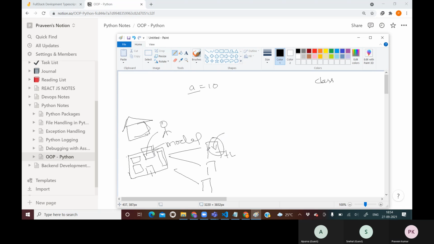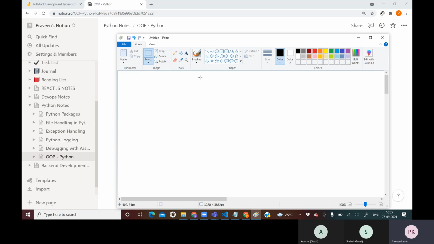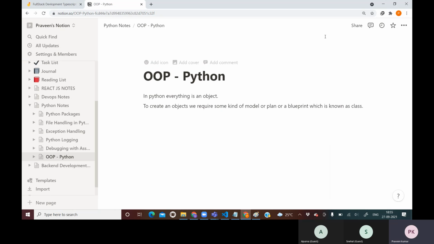So in programming, this model is nothing but the class, and this building is nothing but the object, which has been created by using the design of a house, the class. So whenever we make or declare anything in Python, internally that is an object. Is it clear? Yes, guys, please let me know if it is clear to you.